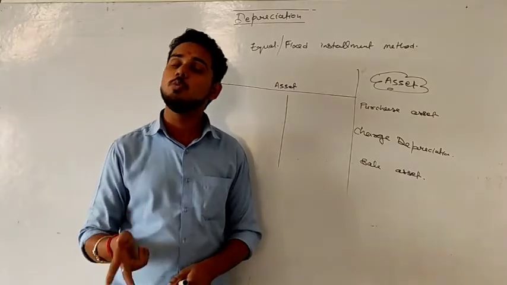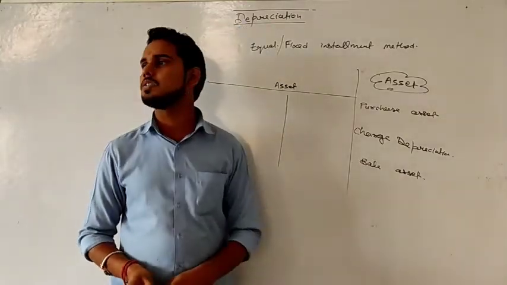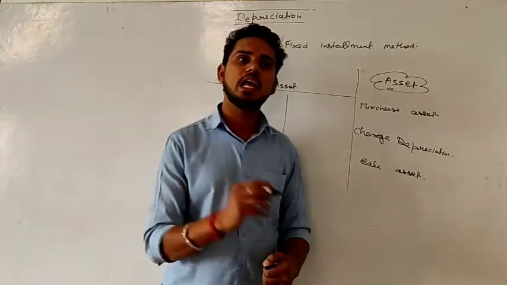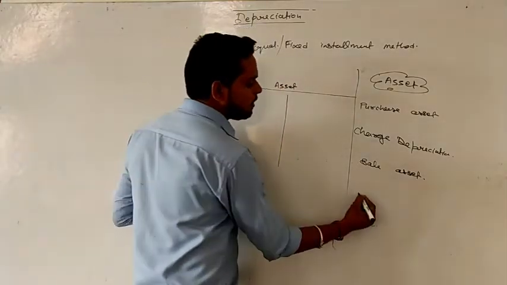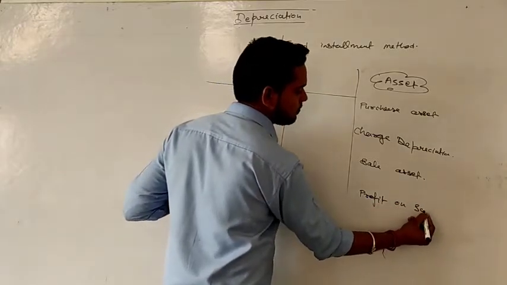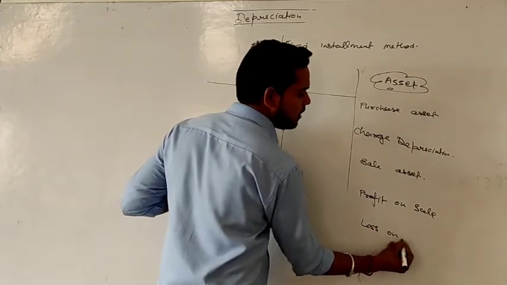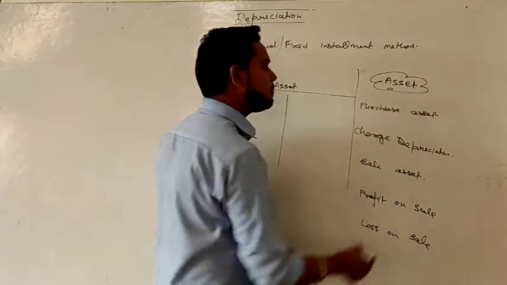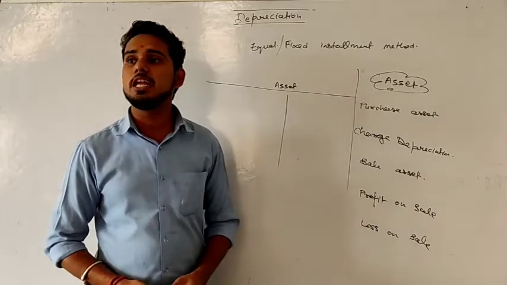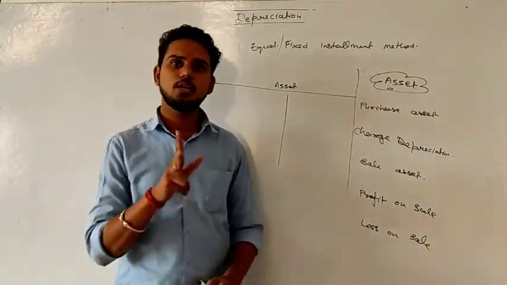But there are two more situations, and that is because of sale of asset. Whenever you sell any particular asset, there can be either a profit on sale or a loss on sale, right? So these are the maximum possibilities for which we need to do that recording part. You have understood? There are two things.